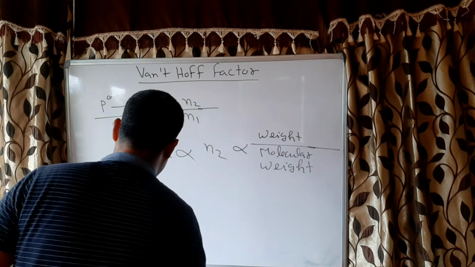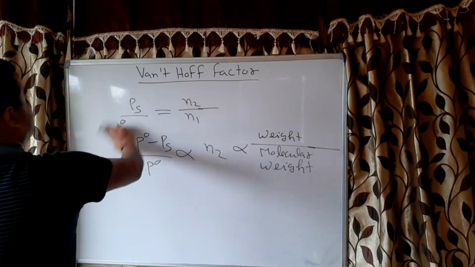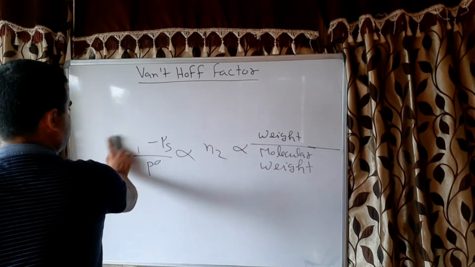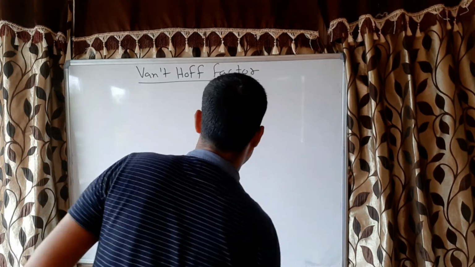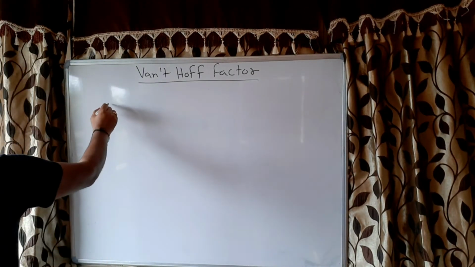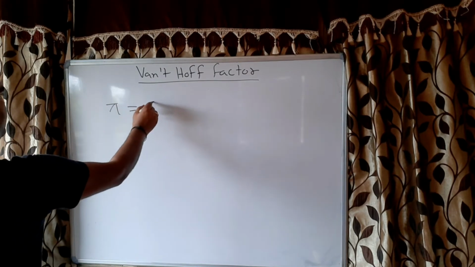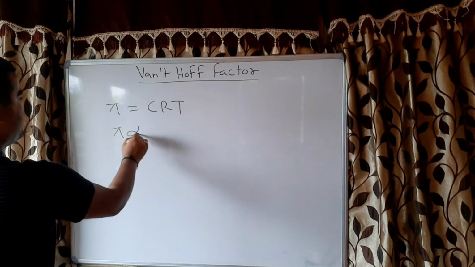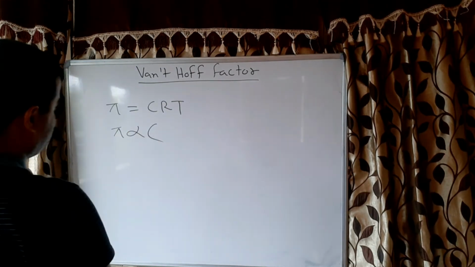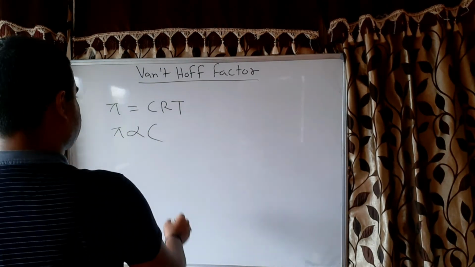In the same case, if we see osmotic pressure, because osmotic pressure is also a colligative property. This is represented by pi, and that is CRT. So pi is directly proportional to C, and what is C? C is the molar concentration, correct?